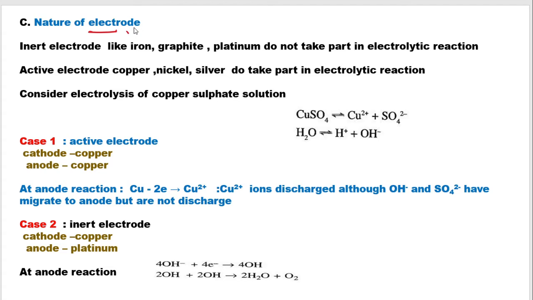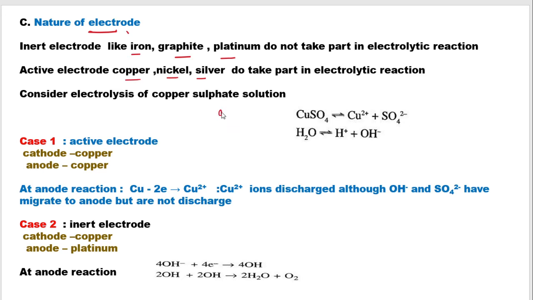Okay, there are different kinds of electrodes. The first one is the inert electrode, that is electrodes which themselves do not take part in the electrolytic reaction, like graphite, platinum, iron. These kinds of electrodes do not take part in the electrolytic reaction and are inert. But we can have an active electrode like copper, nickel, silver, which do take part in the electrolytic reaction. Now let us consider an example of copper sulfate solution.